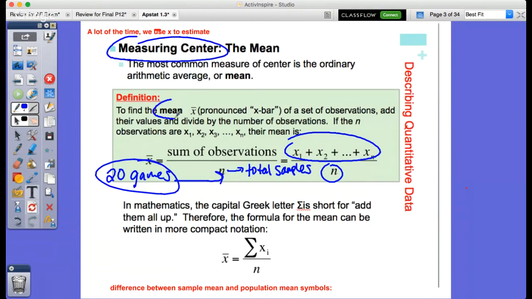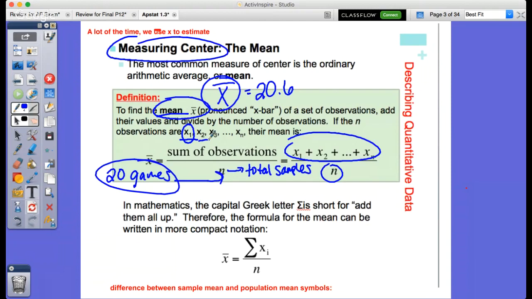A couple of things to also note, mean refers to x bar. So if I'm finding the average of that, let's say that I score 20.6 points per game, I would then say 20.6 is equal to x bar. Just the same thing. It's just gang sign for mean. That's how we would represent that there, okay? Also, a couple other notations. X sub 1, that just means that was what I got in my first game. X sub 2 is what I got on my second game, and so on and so forth.